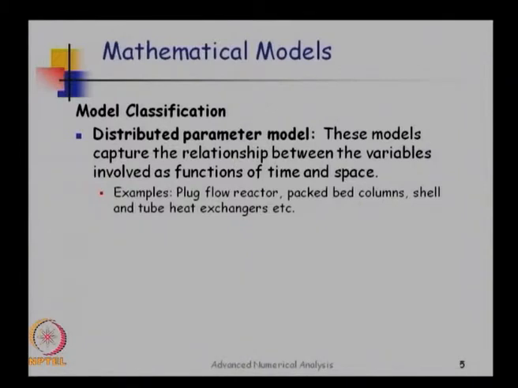By this classification, we are looking at two classes. One deals with variation in time and space. So distributed parameter models capture relationships between different variables, not just in space but also in time. When I say space, it could be in multiple dimensions, not just a single dimension.